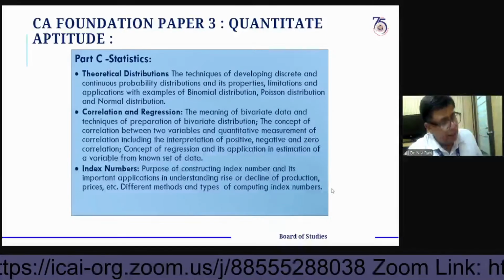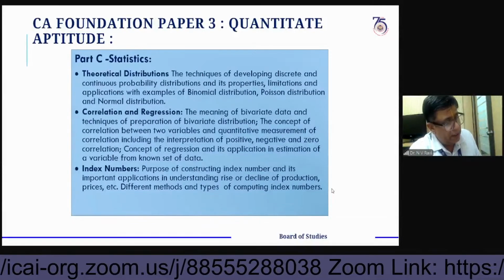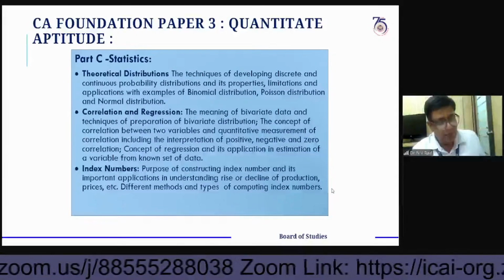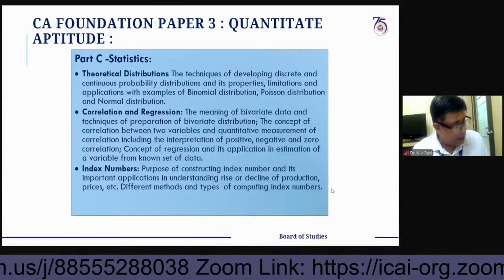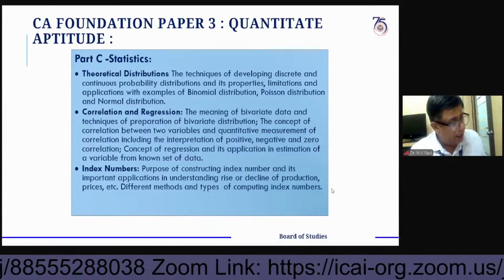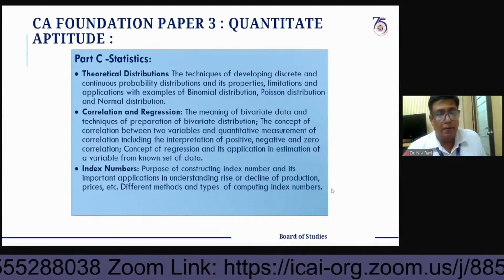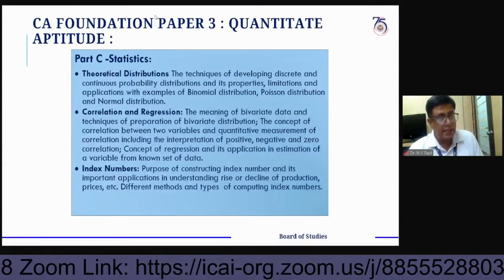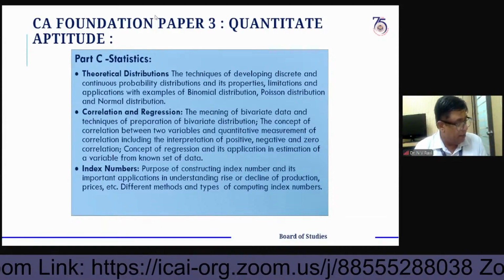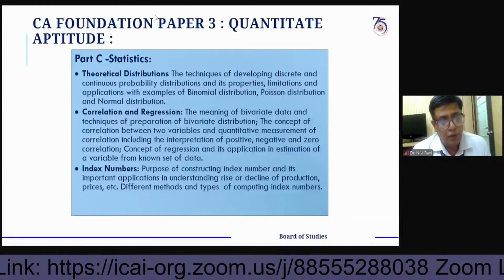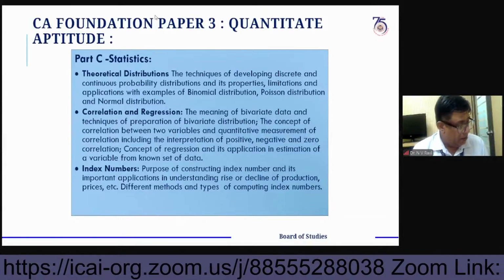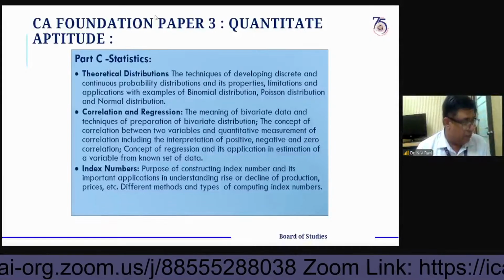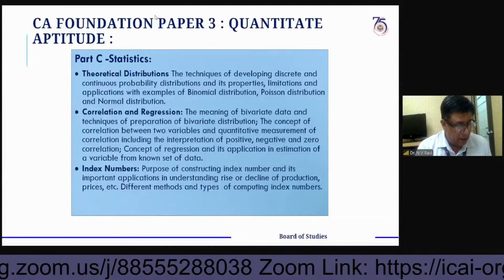Next, chain-based index numbers. What is a chain-based index number and link relatives? Also very important. Next, what is deflated value? And these formulas you should understand very well, then only you can cover them in the examination. Next, tests of adequacy. What are the tests of adequacy? There are 4 tests of adequacy: the unit test, time reversal test, factor reversal test, and circular test. These are very important tests.